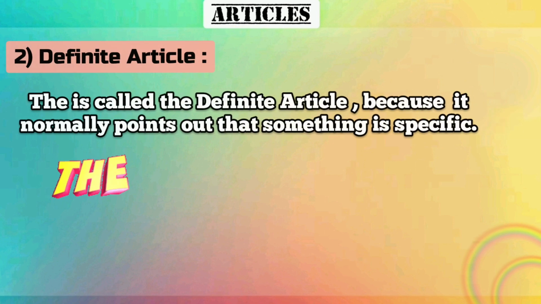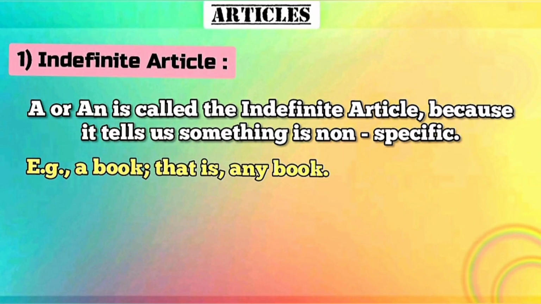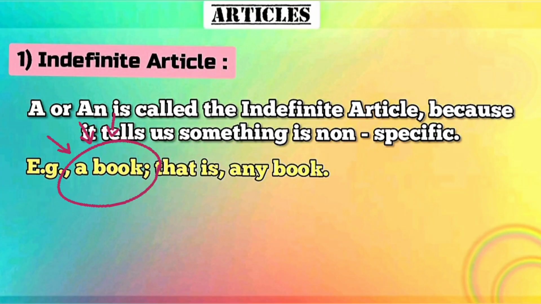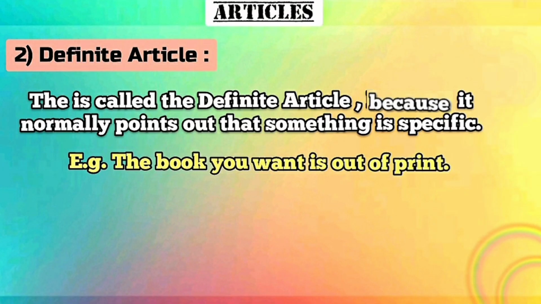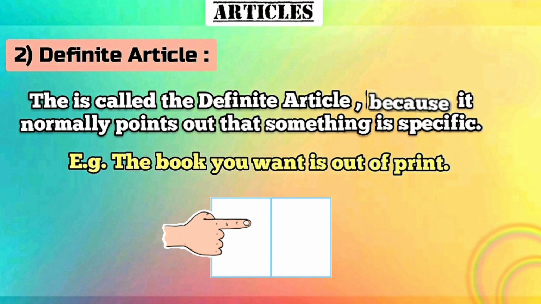Next, what are definite article? The is called the definite article because it normally points out that something is specific. For example, the book you want is out of print. So here you can notice one thing. When a book was unknown to us, we used the article a. But when it is known to us, here we are using the article the. That is, the book you want is out of print.